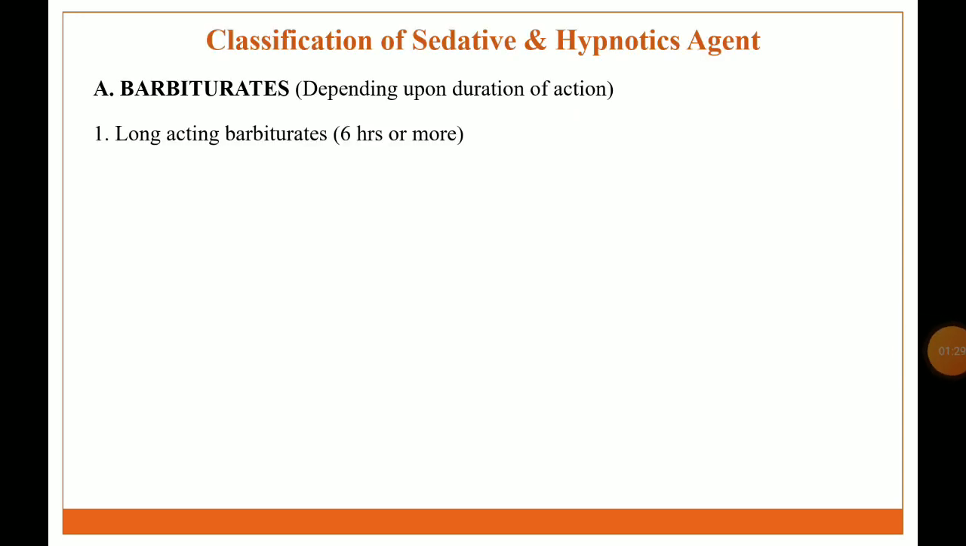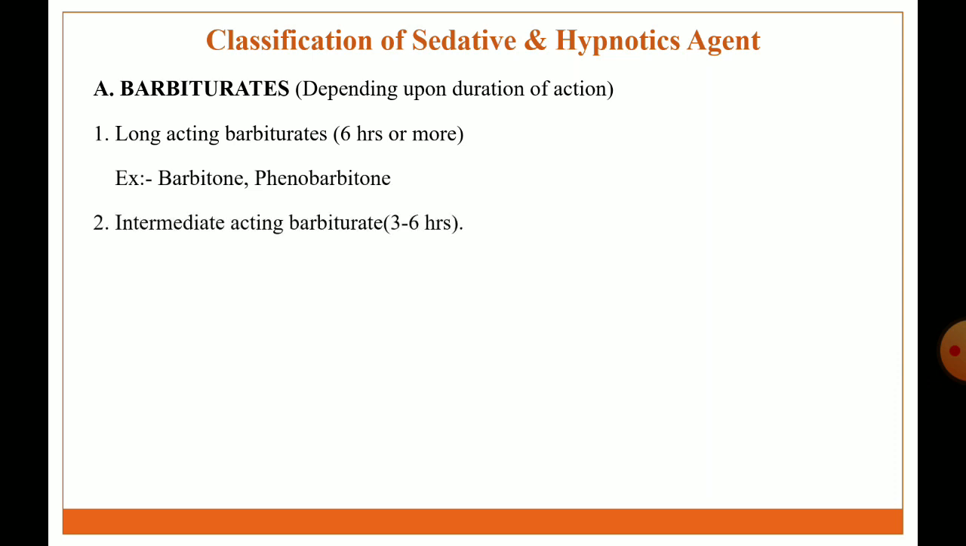Classification of sedative hypnotic agents. The first class is barbiturate derivatives, depending upon duration of action. The first subclass is long acting barbiturates, having a half life of more than 6 hours. Examples: barbitone, phenobarbital. Next is intermediate acting barbiturates, having a half life of 3 to 6 hours. Example: butobarbital.